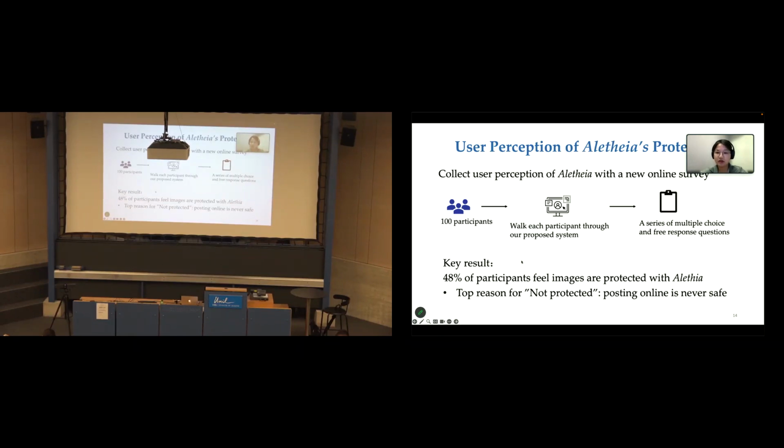And 15% of participants were neutral because they think the system cannot guarantee 100% protection. On the other hand, we do notice that 37% of participants felt not protected by our system. After studying their explanations, we found that they carry a prevailing belief that sharing images online is always unsafe. This observation highlights the demand for a more trustworthy online environment for social interactions, and we believe a protection system like Alicia presents a concrete step towards fulfilling that need.